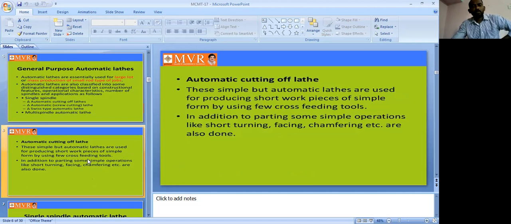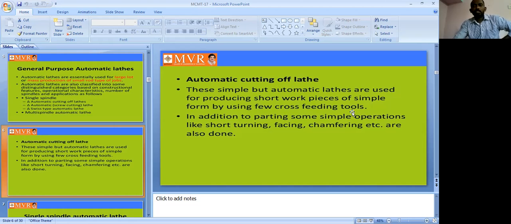The automatic cutting off lathe is very simple, and this machining is very simple. Automatic lathes are used for producing short work pieces of simple form by using a few cross feeding tools.